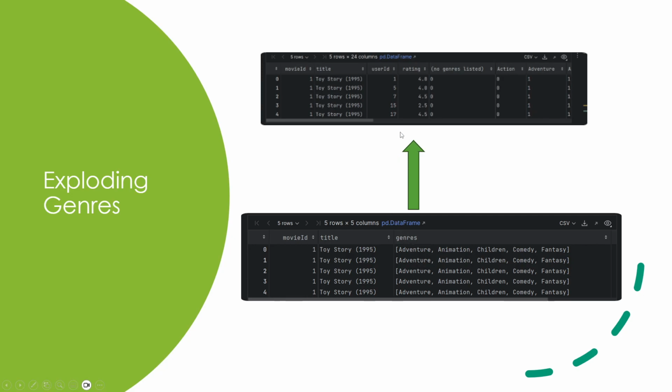So we can see that each of these genres has been split into their own columns. Like here, action and adventure are their own column, and the movies that are inside the action genre have one value in this column, and those that don't have 0 values.